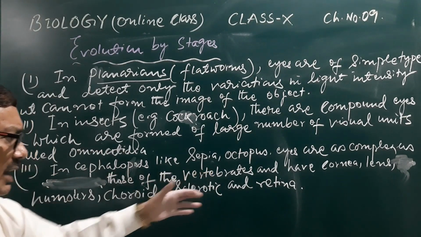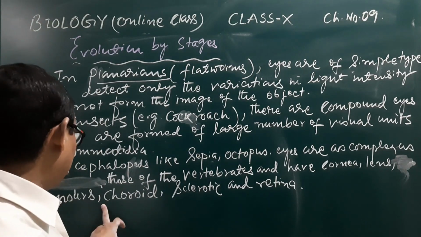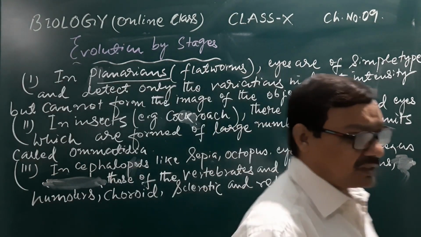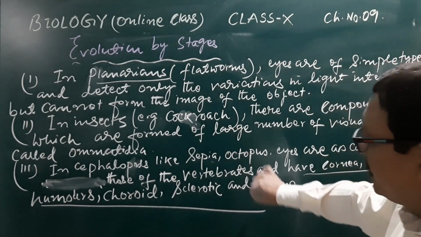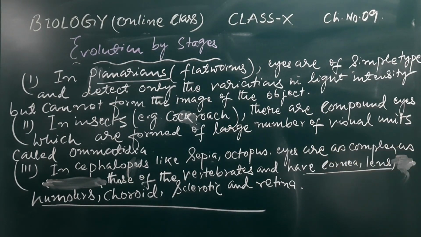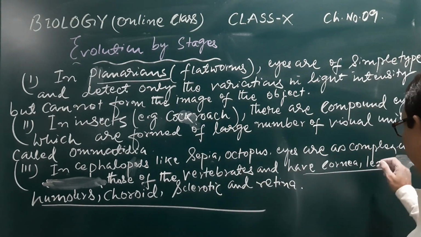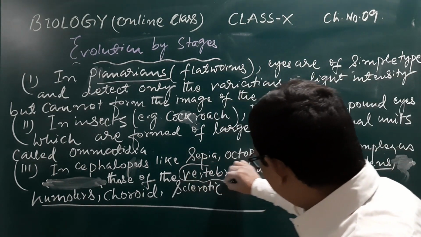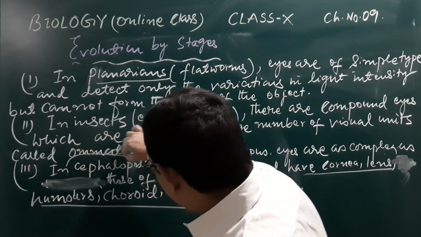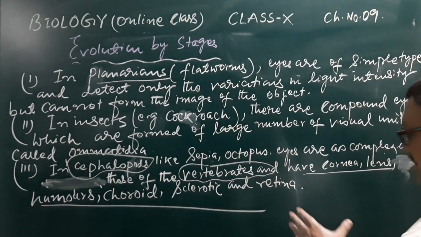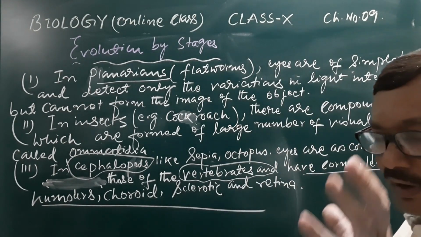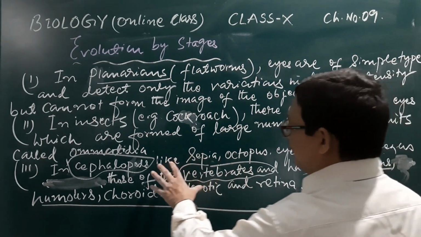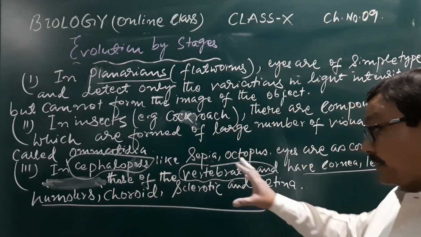There are several parts of the eye: cornea, lens, humors, choroid, sclerotic, and retina. These are the different structural parts of this complex eye which are present both in the cephalopods and in the vertebrates. The vertebrates are one group of organisms and the cephalopods are another group, and their structures are simpler in one and complex in the other. But the eye's evolution takes place in both in a similar way.